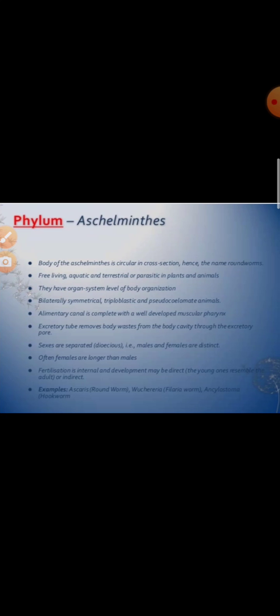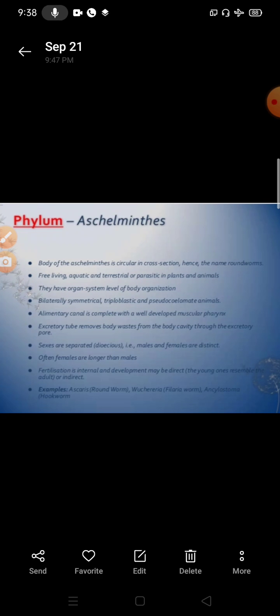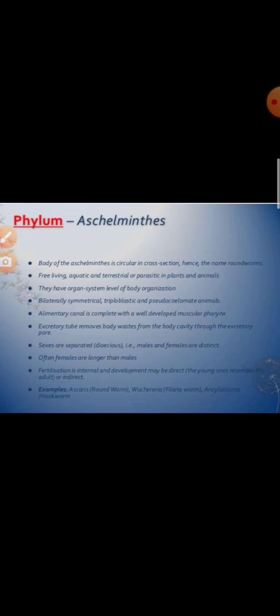They show the organ system level of organization, and head is not differentiated at the anterior end, but mouth and sense organs are present at the anterior end. Digestive tract is complete, and the animals show a tube within tube body plan. Unisexual and sexually dimorphic. Fertilization is internal. You can give the example of Ascaris.